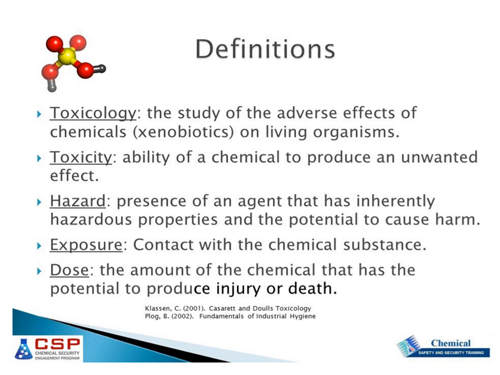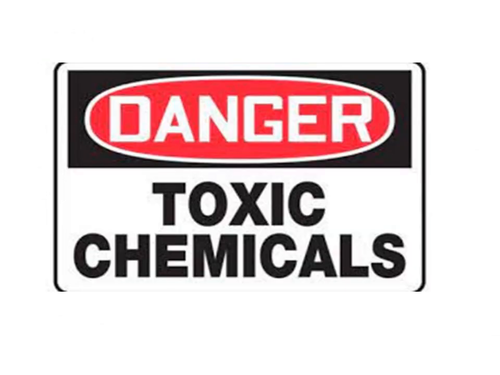What is a hazard? A hazard is the presence of an agent that has an inherently hazardous property and the potential to cause harm. What is exposure? Contact with the chemical substance. Next, dose: the amount of chemical that has the potential to produce injury or death. That is known as dose. And for a toxic chemical, a symbol will be the indication, shown on stickers in the industry and area. That is known as the indication.